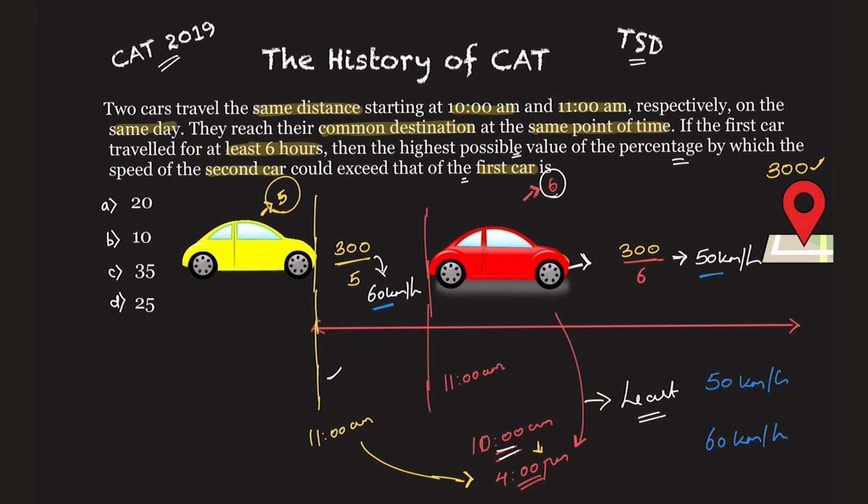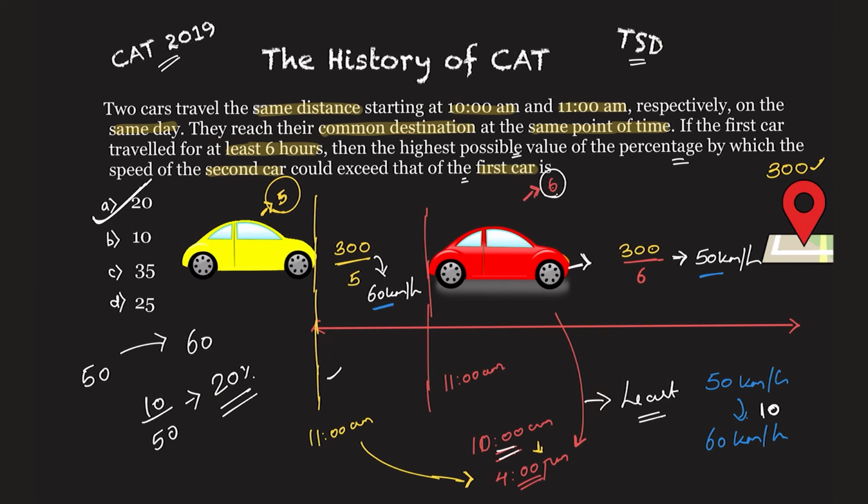So the percentage by which the speed of the second car would exceed that of the first car, what is the increase here? The increase here is 10. Okay, 10 over what? 10 over 50. So you will just write it here. It increased from 50 to 60, an increase of 10 over 50. 10 is what percent of 50? 1 by 5, 20%, and that will be your answer. 20% is your answer to this question.